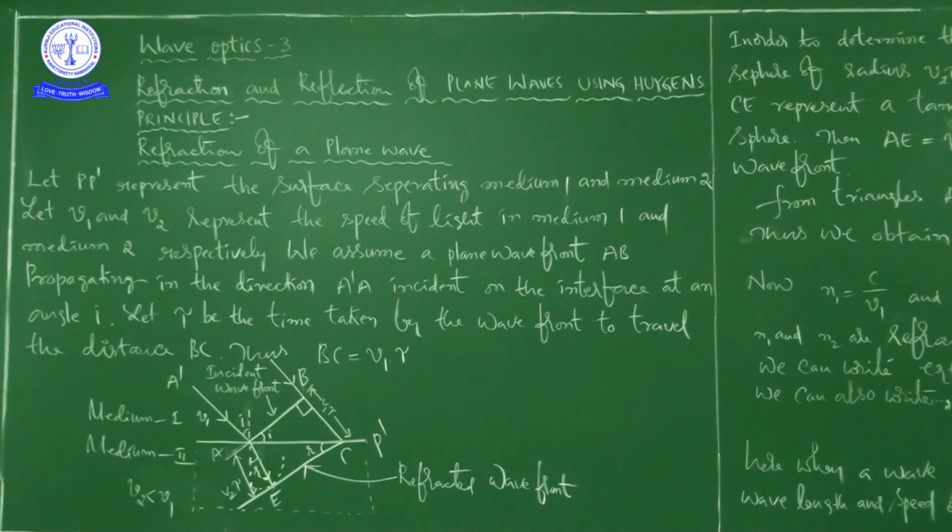So refraction is the name of the phenomenon in which a light ray bends at the point of separation of both the media when it enters from one optical medium to another optical medium.